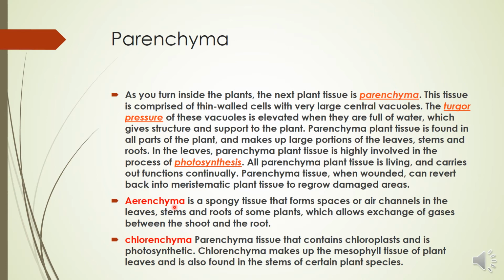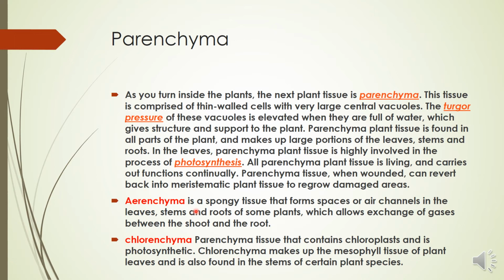So in rice, aerenchyma tissue is present in large amount because the plant needs to respire for its growth. Because it has large intercellular spaces, it gives the plant cells space to respire and for gaseous exchange.